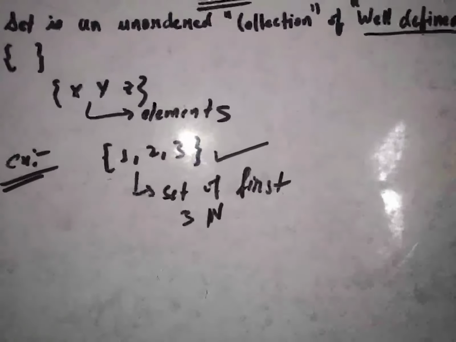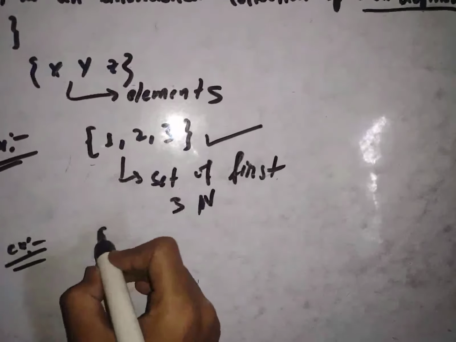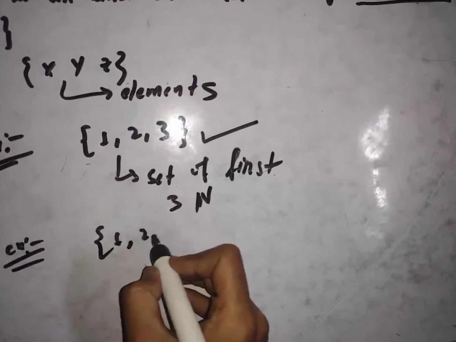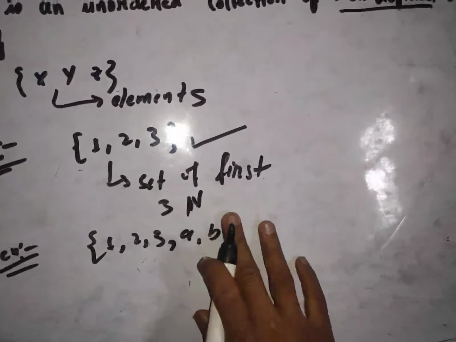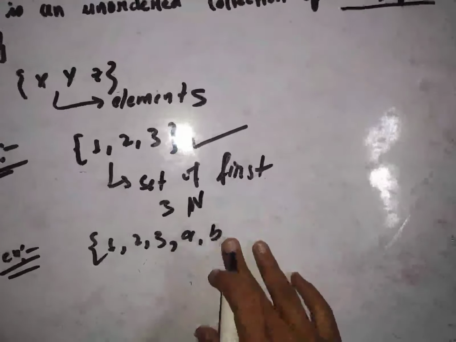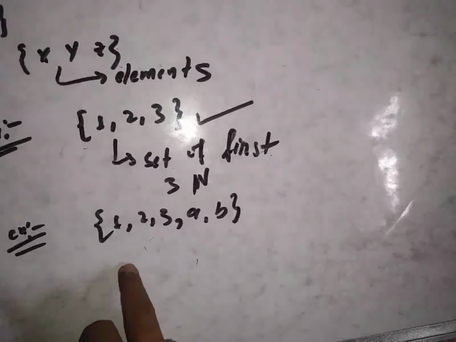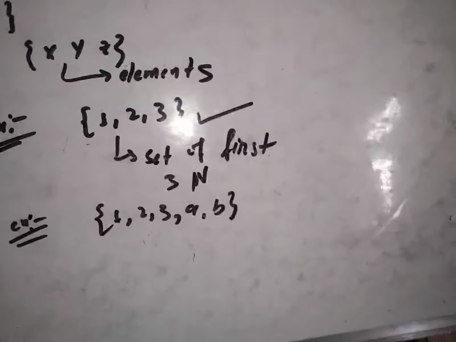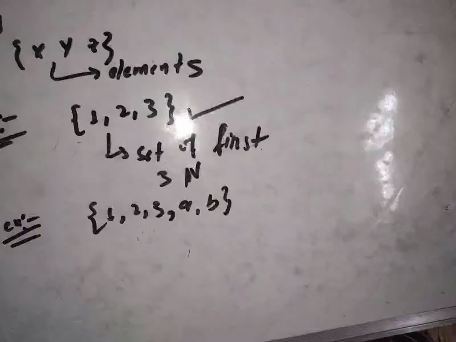Let's take another example. Is this a set? Yes, there is no ambiguity about it. This is a set that contains the first 3 natural numbers and the first 2 letters of the alphabet. Okay, so this is also a set.